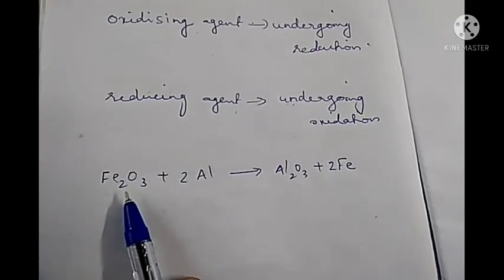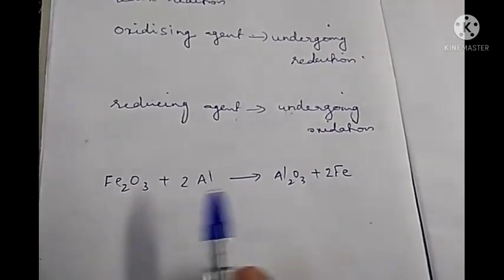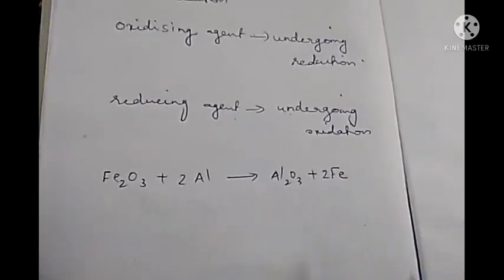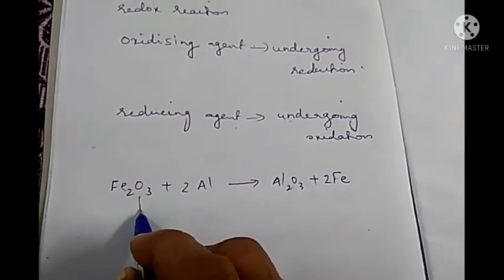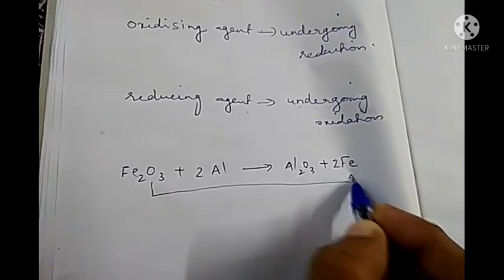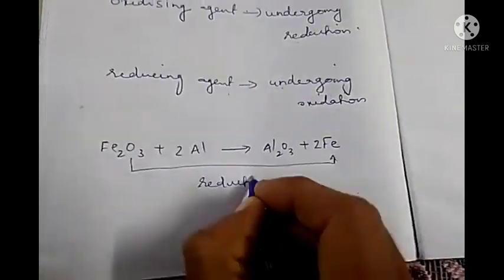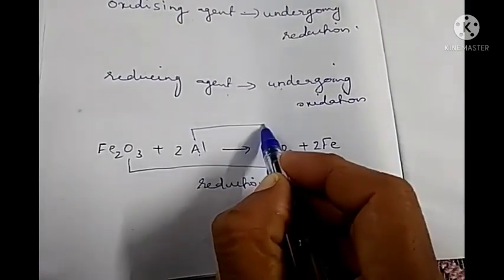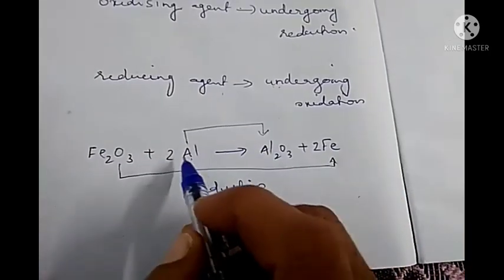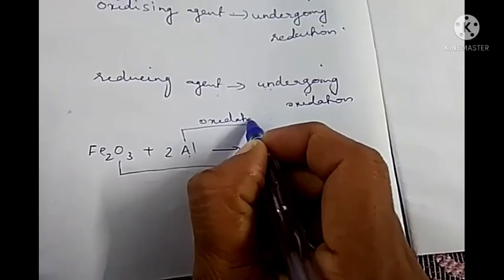Just take one more example. The reaction between ferric oxide and aluminium. We are getting aluminium oxide and iron. Here also losing and gaining of oxygen is taking place. Which is losing oxygen and which is gaining oxygen? Fe2O3 is losing oxygen and changing into Fe. So losing of oxygen can be called reduction. So this change is reduction. And aluminium is gaining oxygen and changing into aluminium oxide. So here involves the gaining of oxygen, so it undergoes oxidation.